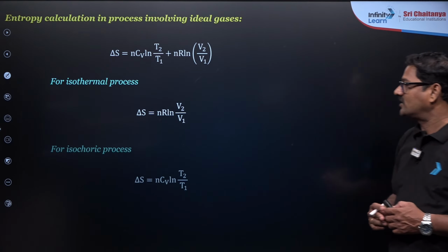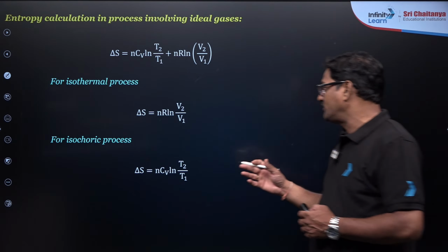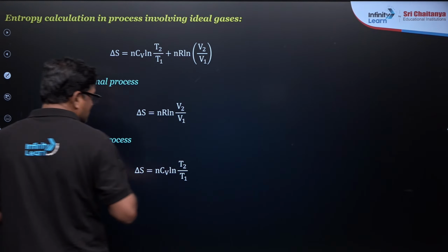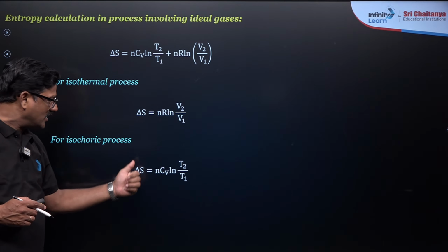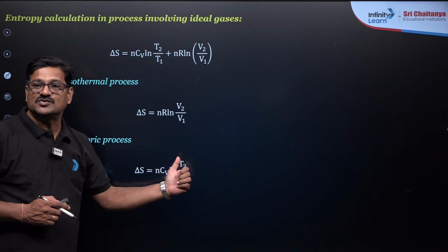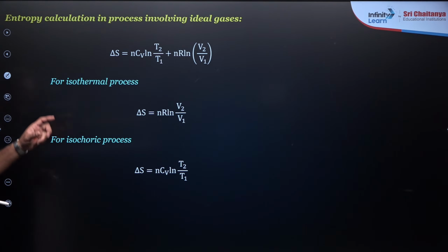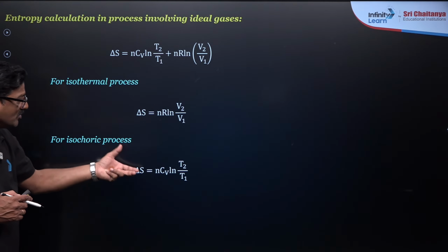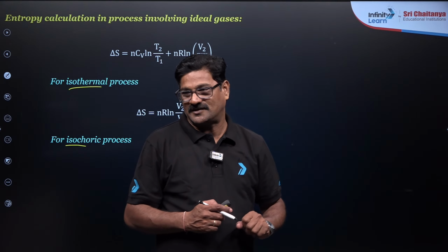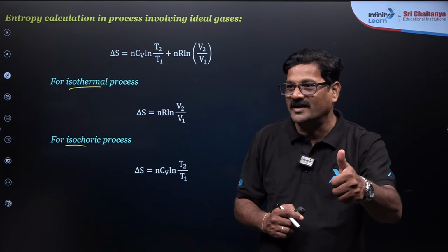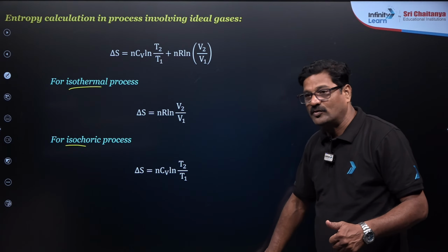And talking about an isochoric process, volume remains constant, so the volume term is lost, and delta S is equal to n Cv ln T2 upon T1. When to use which formula depends upon the process you take into action. Understand? Clear? Any doubt? And this is about the entropy.